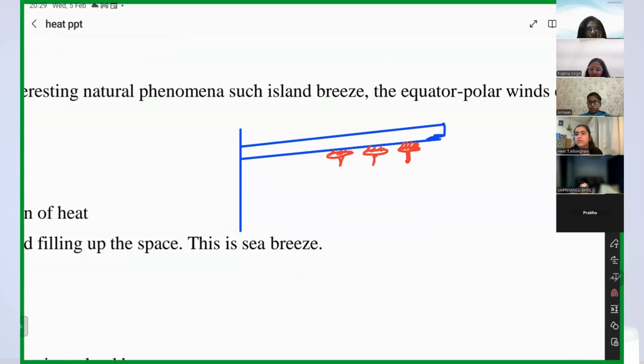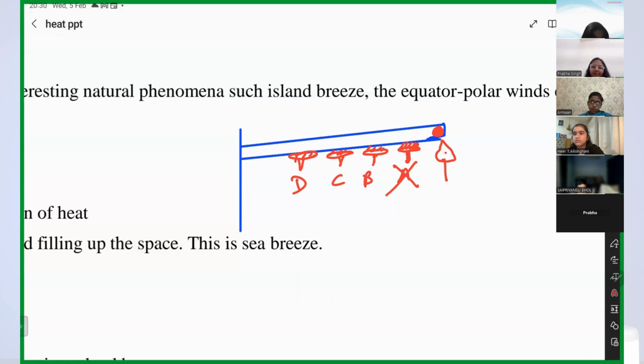And this is A, B, C, D. Here there is a candle, and there is a candle here. Okay? So what will happen? This end will start getting heated up, right? So which iron nail will fall first? A. A will fall first. Okay?